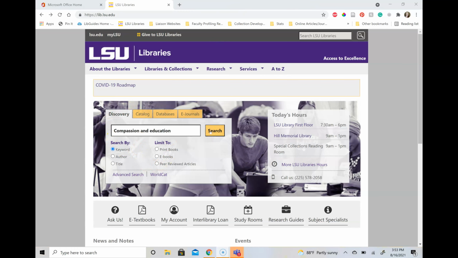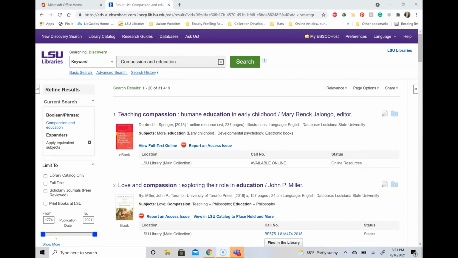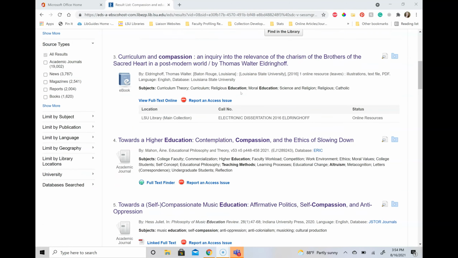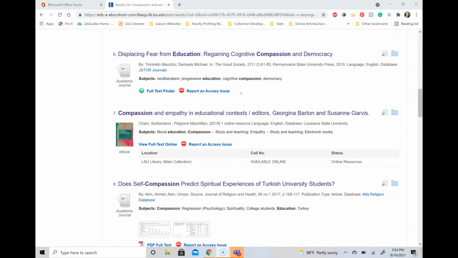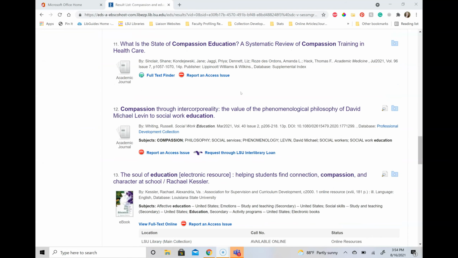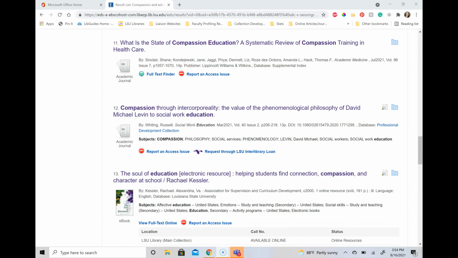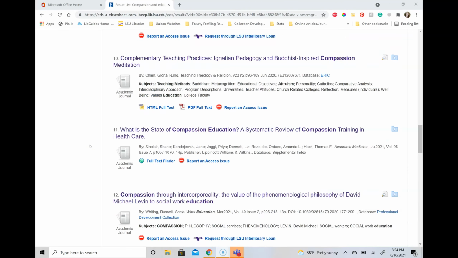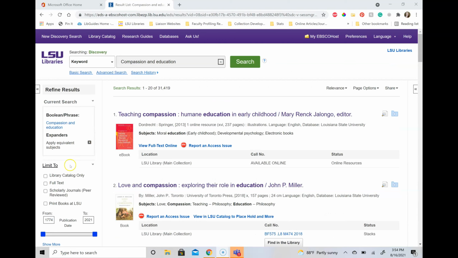If I do a search, compassion and education, I get 31,000 results. Now, unlike Google, where if I go to the second or third page, I'm not finding anything helpful, if I were to go to the 100th page of these results, I'm going to still find relevant material. It's why it's so important to give yourself time to properly do a search. The first time I research a topic, I usually fail. And that's okay. This process isn't straightforward.